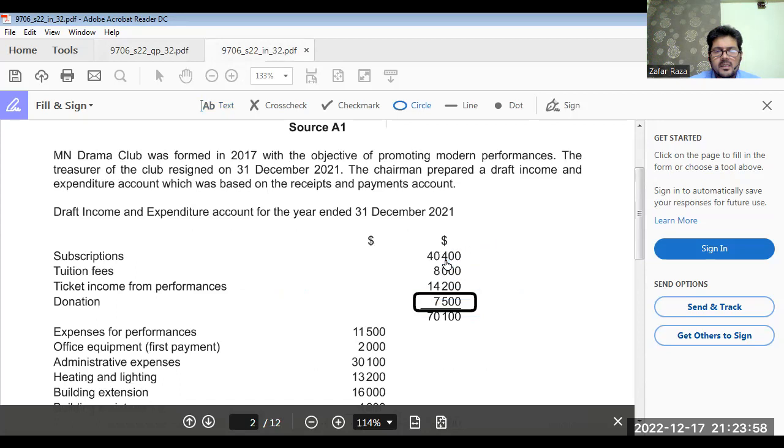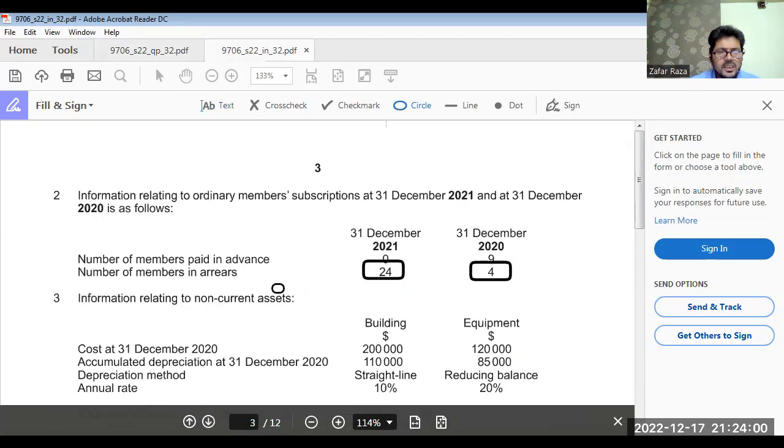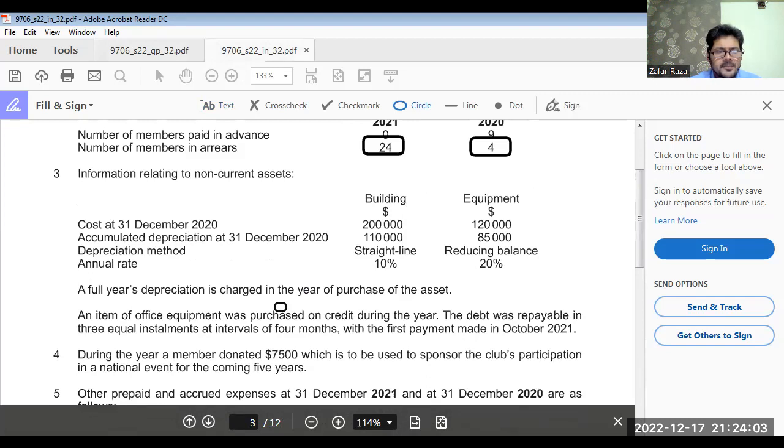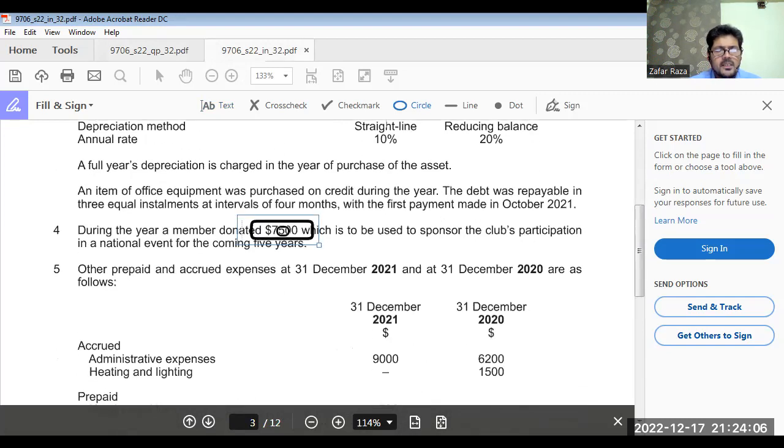Donations, generally, they are not included in income statement. During the year, a member donated 7,500, which is to be used to sponsor the club's participation in a national event for the coming 5 years. So this is part of equity. It will be reported as special fund in balance sheet, along with accumulated fund. Okay, donation, because this is a long-term investment type.